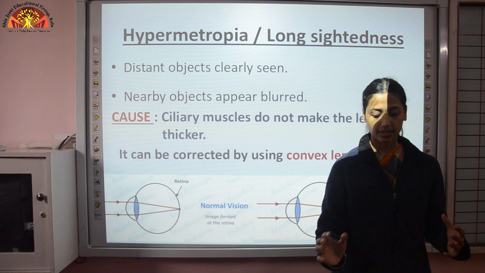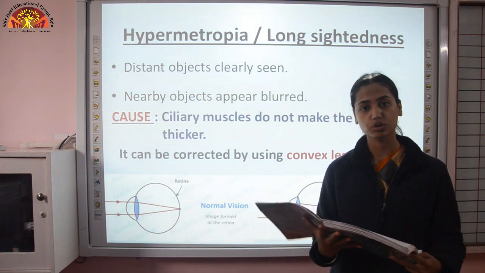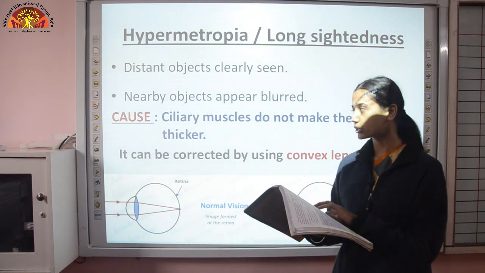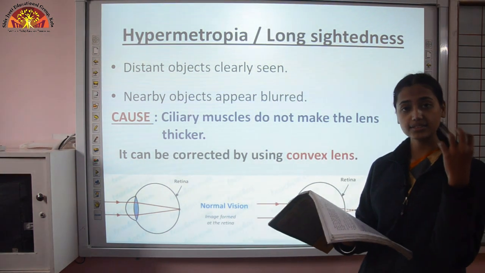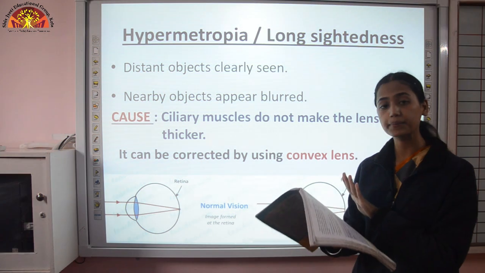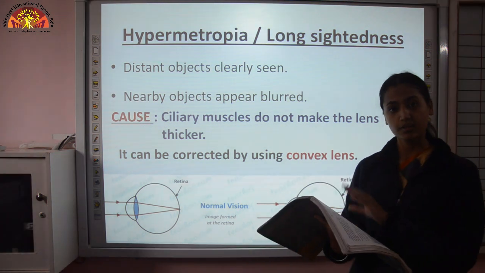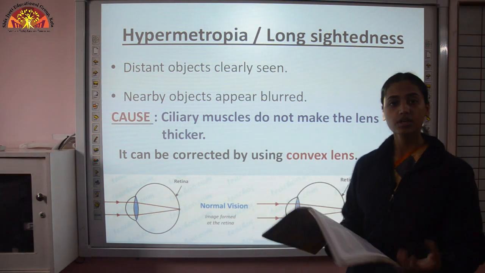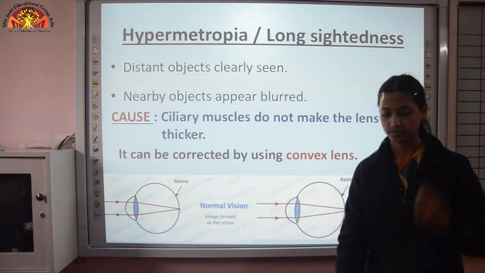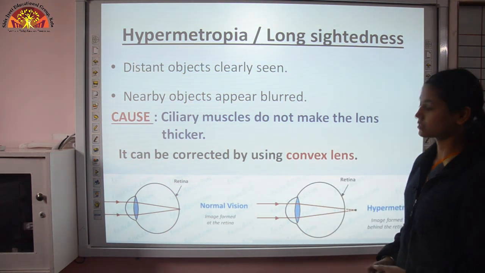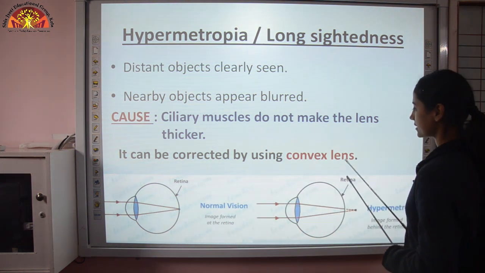Because to see nearby objects, like this, I am holding this book, it is near to me. Now what will happen if my muscles will not make the lens thick? Then I will not be able to see this book clearly. I will not be able to read the sentences because my ciliary muscles are not working properly. It is not making my lens thick. So how can we correct this defect? It can be corrected by using a convex lens.